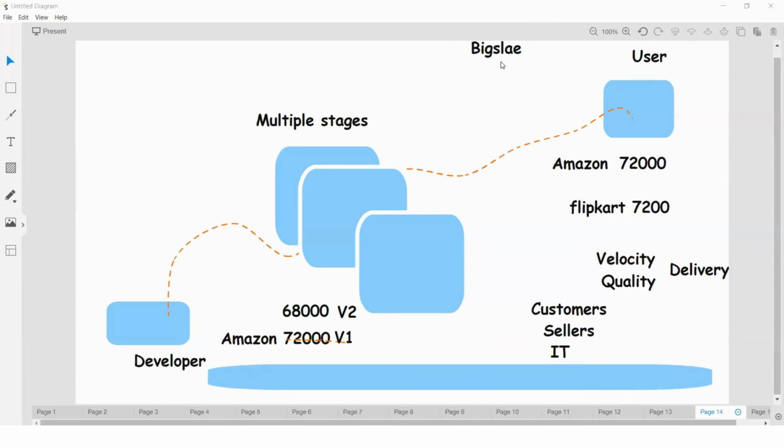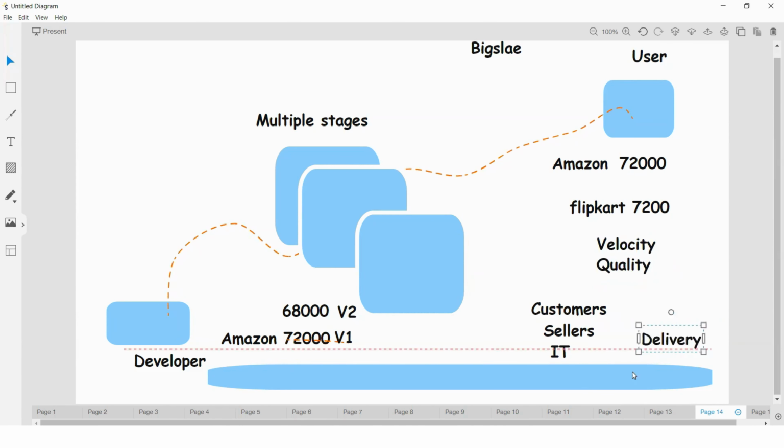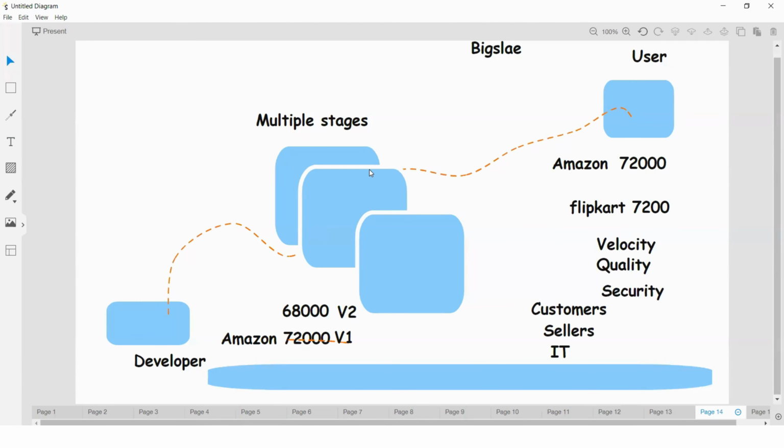Okay, so in that use case we discussed that we need three parameters. Here we identified three parameters. One is velocity, the other one is quality, and the third parameter we discussed is security as well. Okay, so these three parameters we need to achieve. So whatever product you are going to release, it should be delivered within the timelines, because the big sale is limited to only 7 days, right? 7 days we discussed.